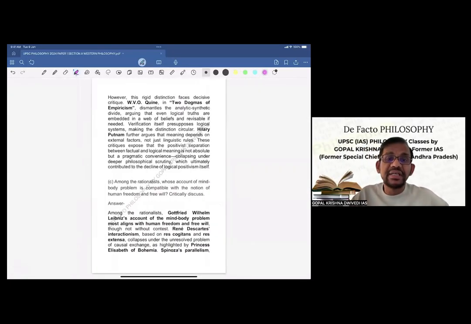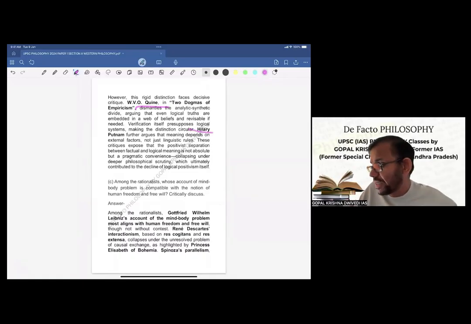However, this rigid distinction faces decisive critique. Quine, in Two Dogmas of Empiricism, dismantles the analytic-synthetic divide, arguing that even logical truths are embedded in a web of beliefs and revisable if needed. Verification itself presupposes logical systems, making the distinction circular.